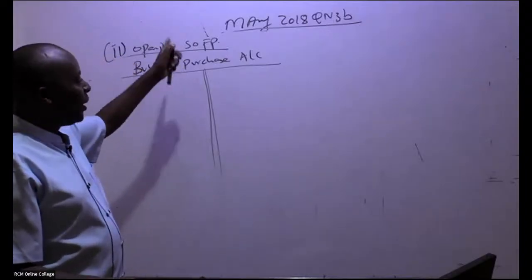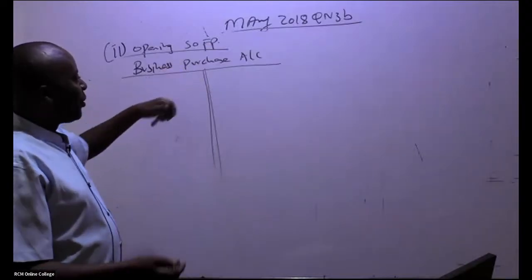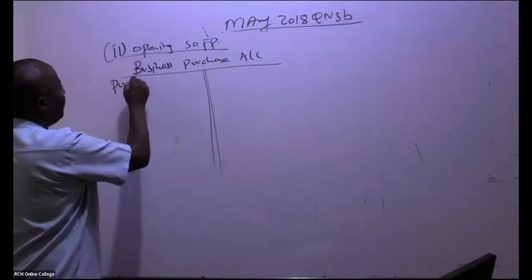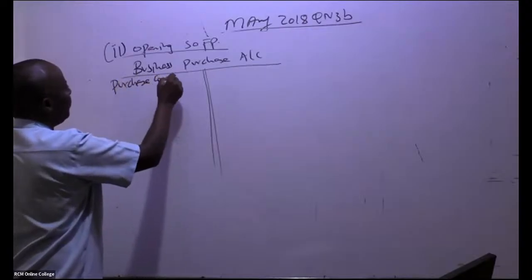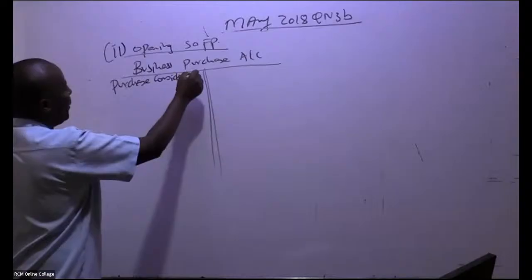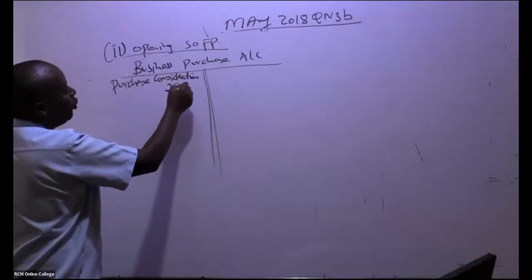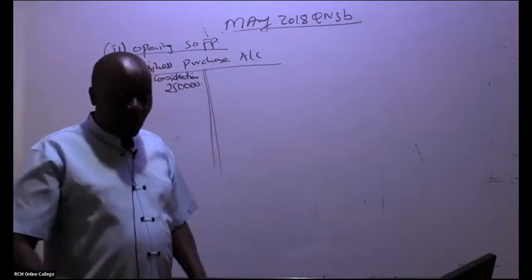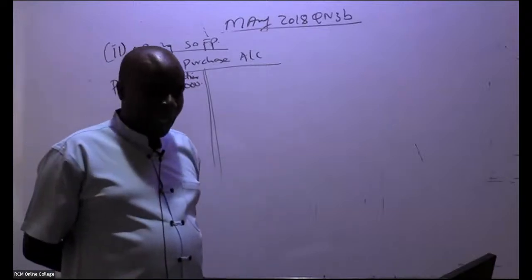Now you're looking at this from the company's viewpoint. So we start with purchase consideration. Do you remember the figure was 250,000?